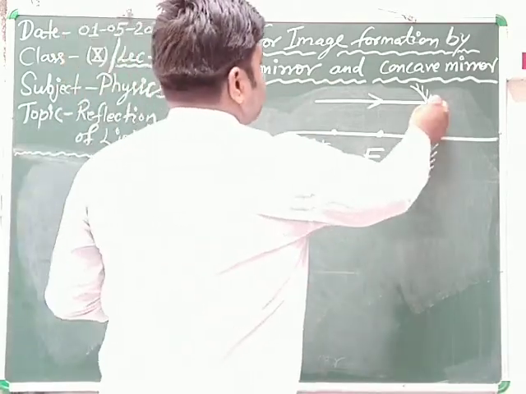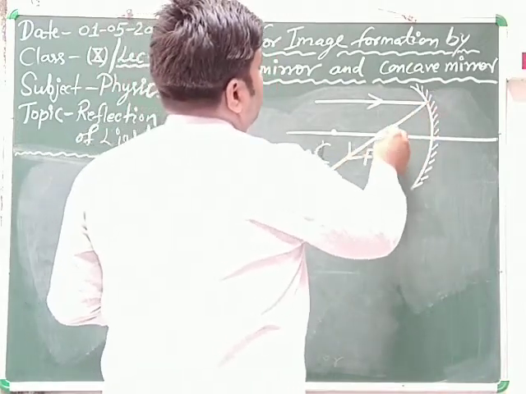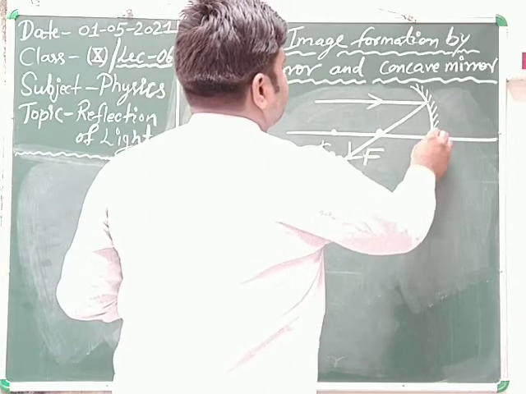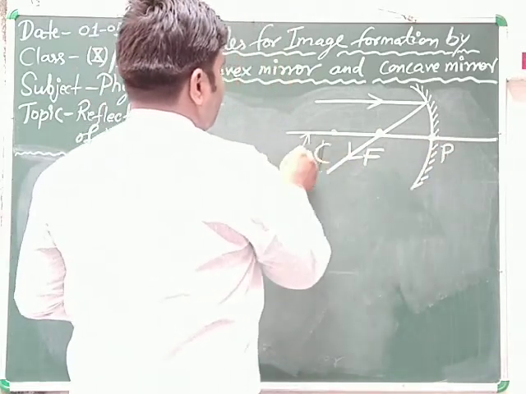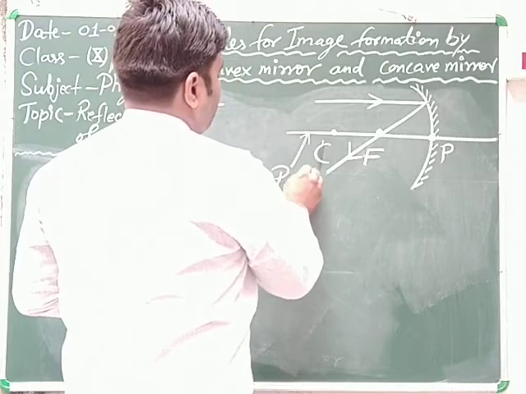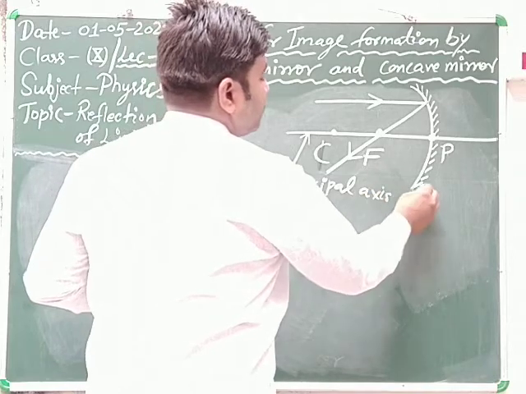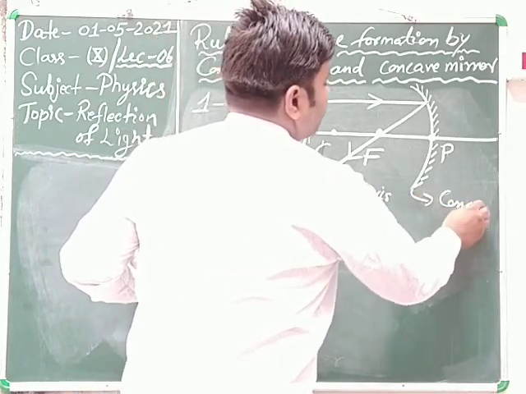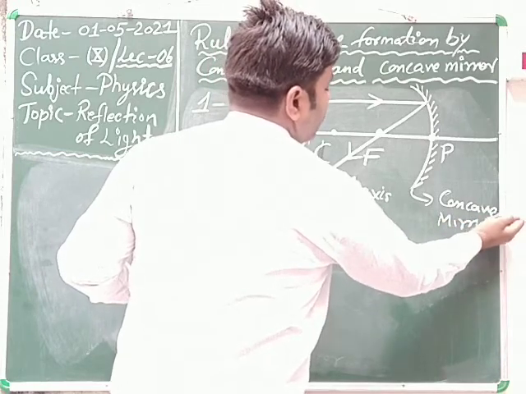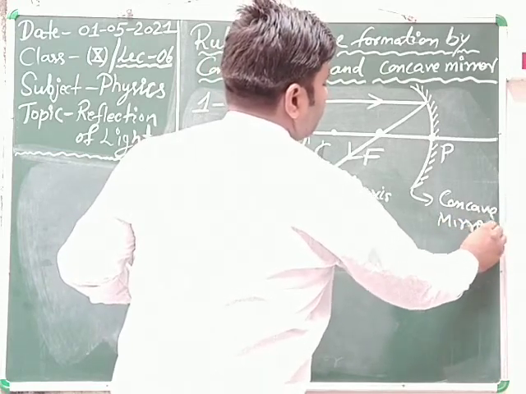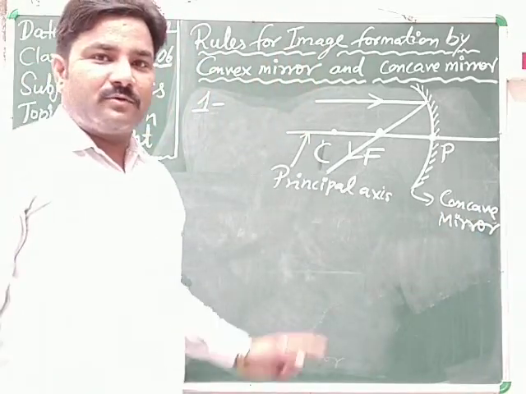In both cases there is similarity. This is the pole. This is the principal axis. And this one is the concave mirror. Clear? So in case of concave mirror, first rule what?